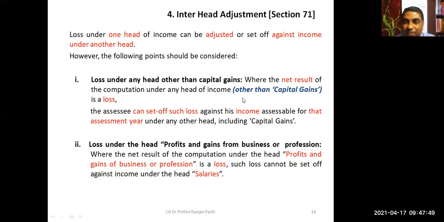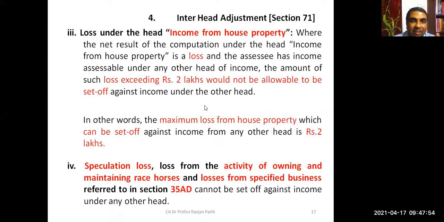Concept 2 is that business loss cannot be set off against salaries. Third concept is that house property loss can be set off against income of all other heads, but maximum to the amount of 2 lakh rupees. Fourth concept is that speculation loss, the loss from the activity of owning and maintaining resources, and losses of specified business cannot be set off against income from any other head. These 4 points you have to keep in mind.